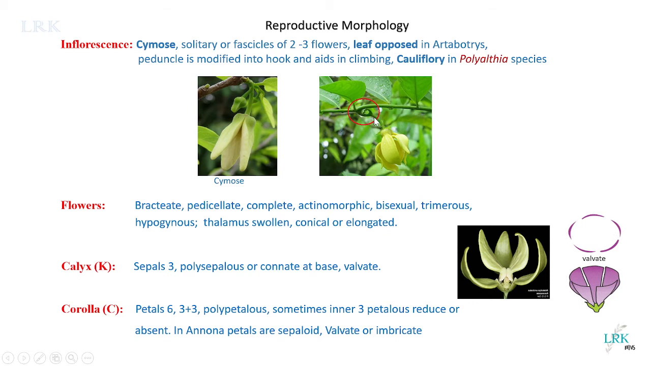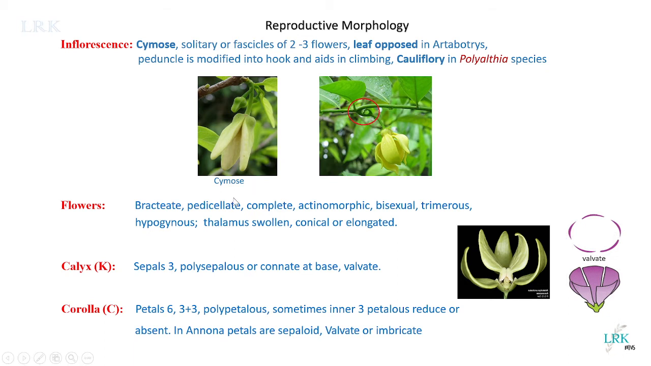On the peduncle, a single flower is developed. So this is the pedicel. So they have pedicels, individual flowers, and these flowers are complete. What do you mean by complete? That means these flowers bear all the four whorls, that is calyx, corolla, androecium, and gynoecium. If all four whorls are present, then we call it a complete flower.